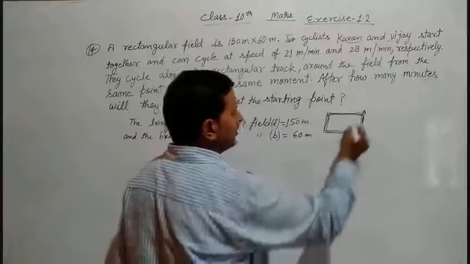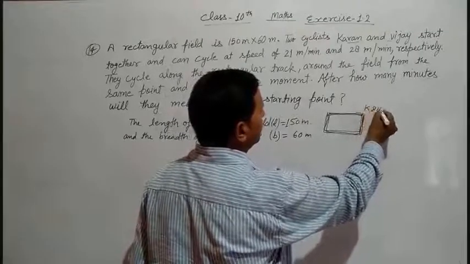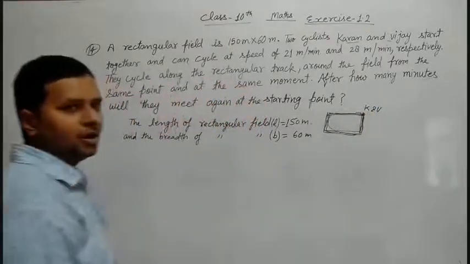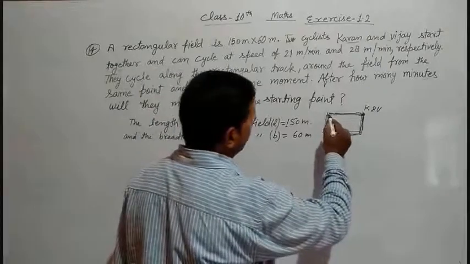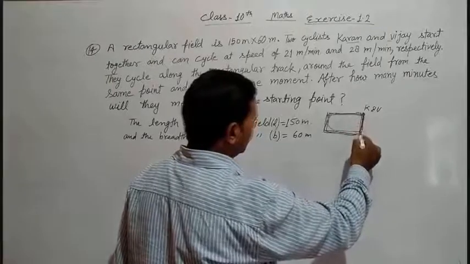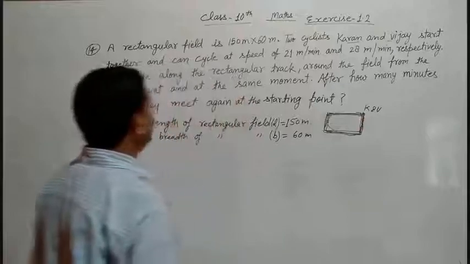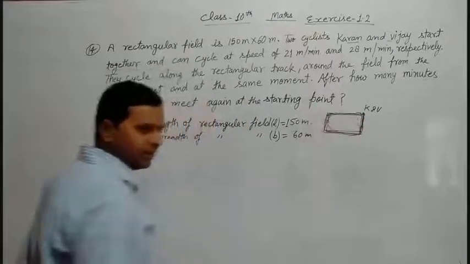It means when both Karan and Vijay meet again on this point. So now, first of all, we have to know the length and breadth, means overall we can say the perimeter of this rectangular field.